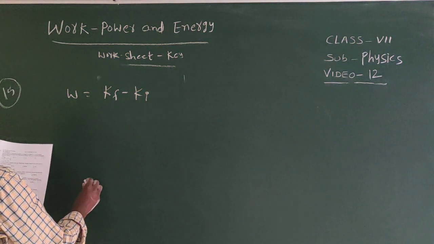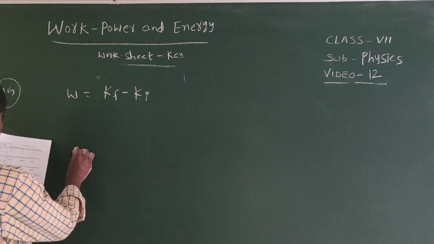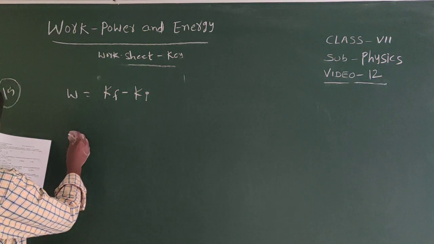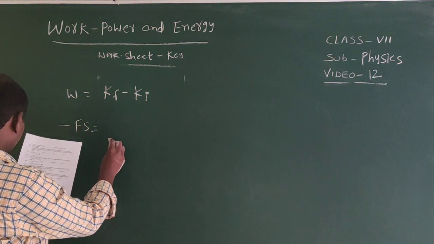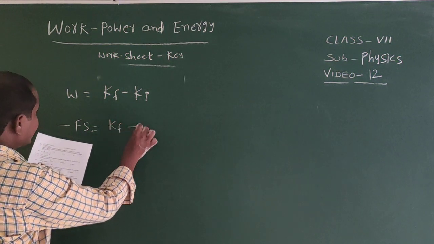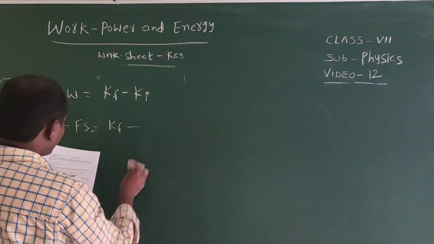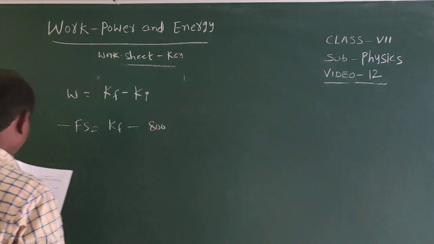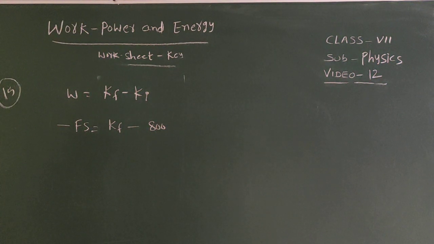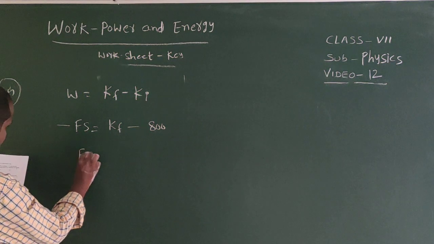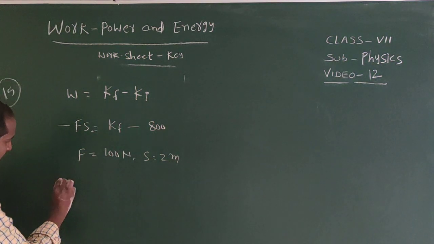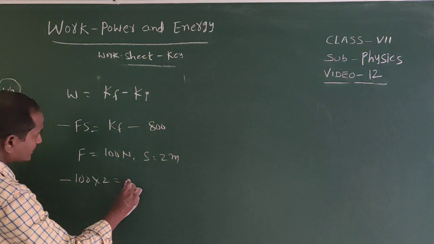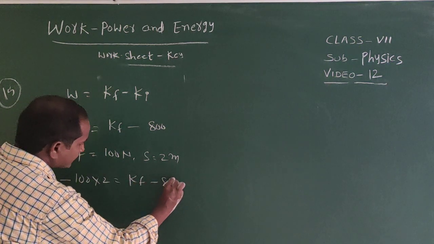So work done, in the opposite direction we can write minus Fs equal to Kf minus initial kinetic energy, which is given as 800 joules. So here force equal to 100 newtons and displacement S equal to 2 meters. From this, minus 100 into 2 equal to Kf minus 800.